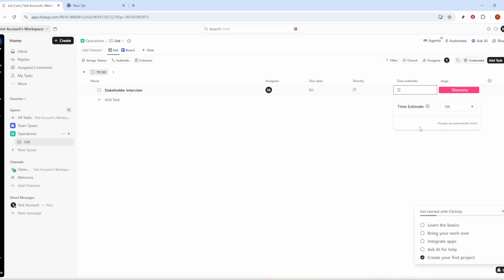And that's it. You created a space, added a stage dropdown with discovery, planning, development, and launch, enabled time tracked and time estimate, and filled in each task with a name, stage, assignee, deadline, and estimate. Do this again for your other tasks, and you're done.